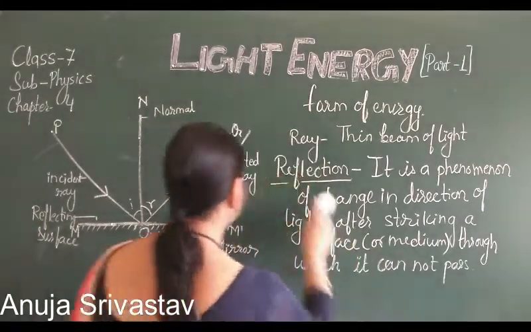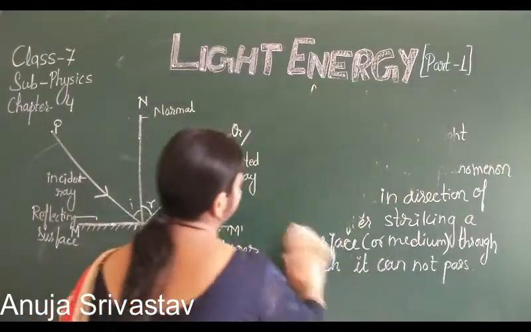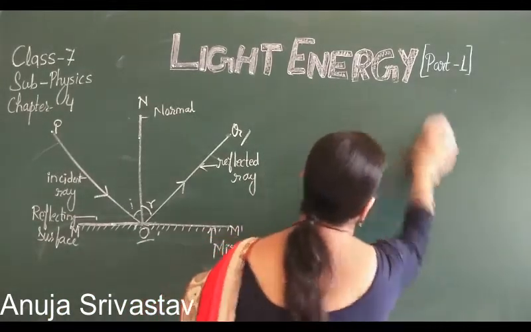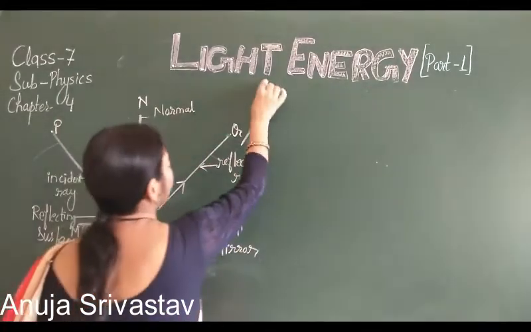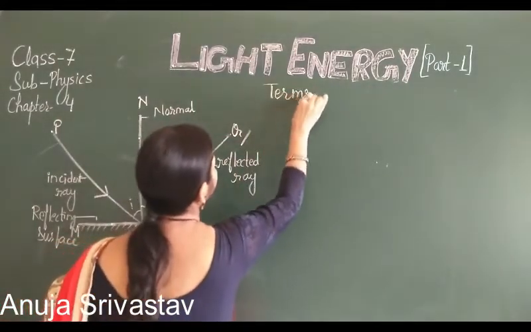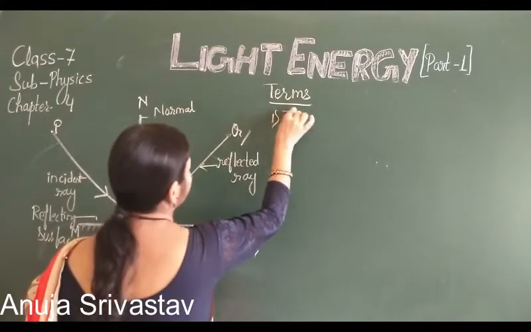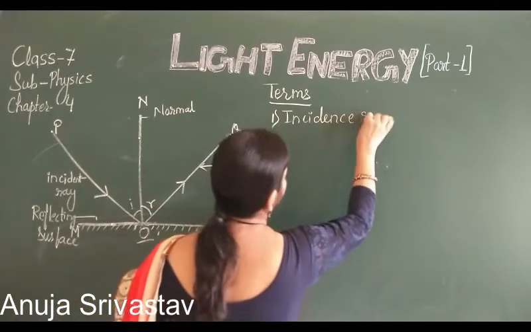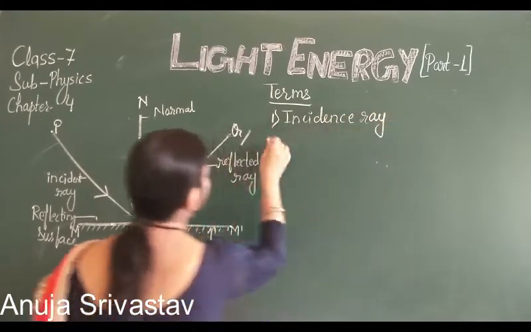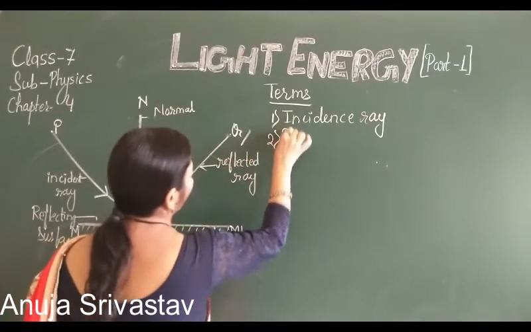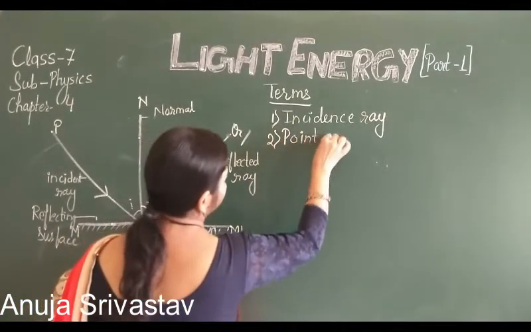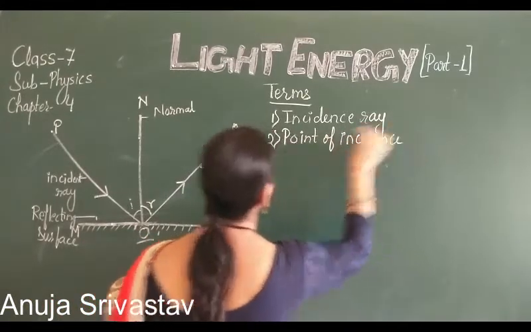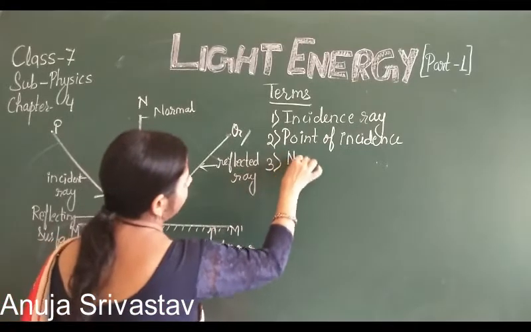So there are some terms related to the reflection of light. First is the incidence ray. Second is the point of incidence. Third one is the normal.